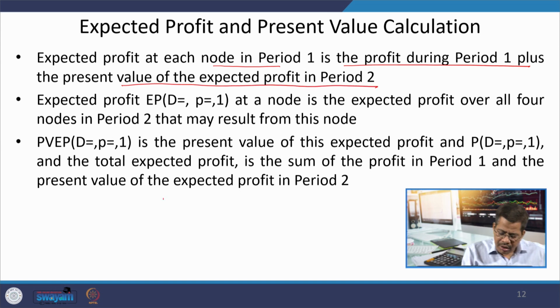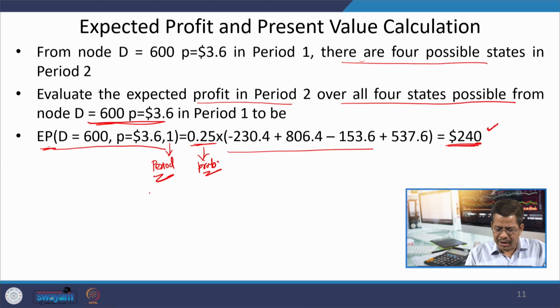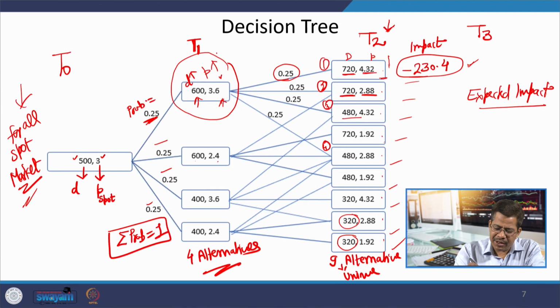So, now at node 1, if I go back to this particular node, during period 1 whatever profit I am getting, plus whatever future profits I am going to get, their present value.